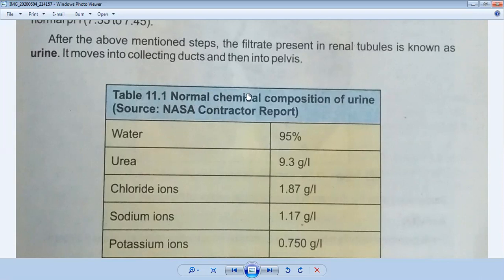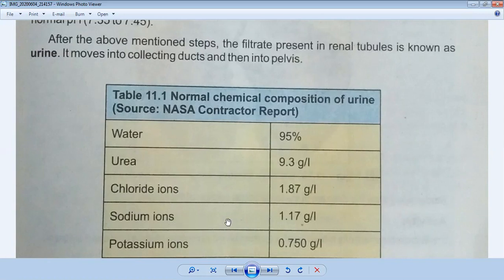Normal chemical composition of urine, okay, which materials are present in normal urine. Water, definitely 95% in the urine. Urea should be 9.3 gram per liter. Chloride should be 1.87 gram per liter.